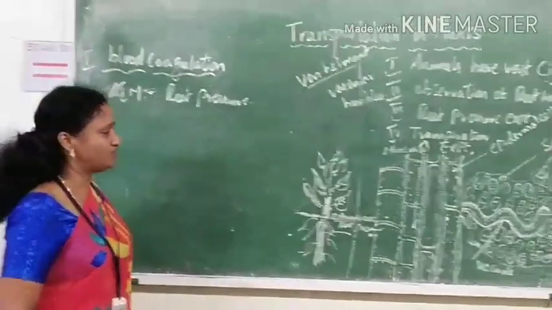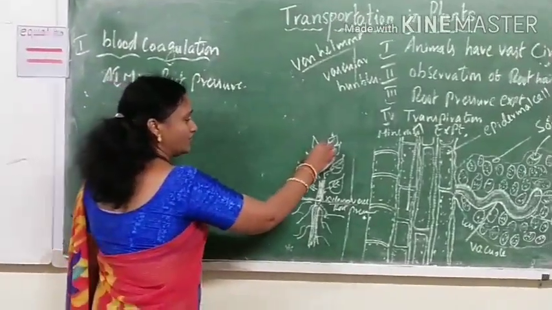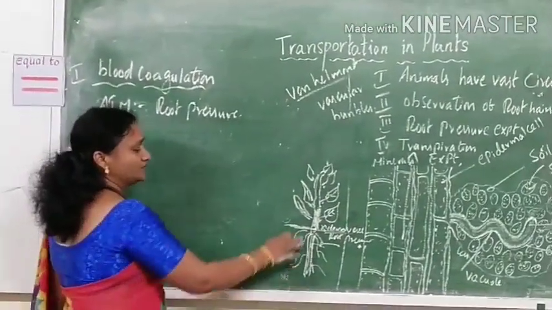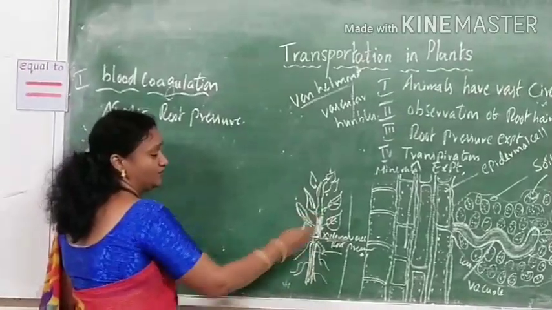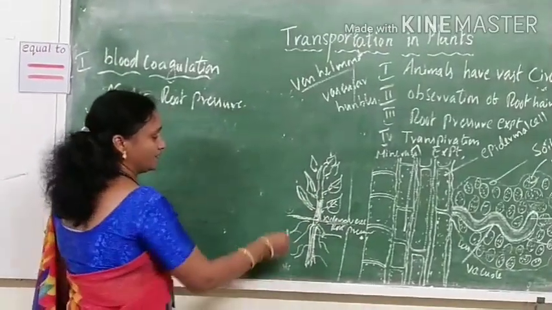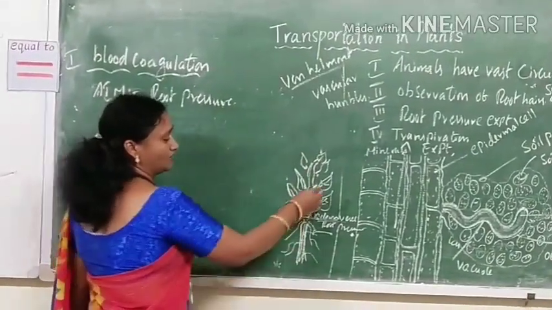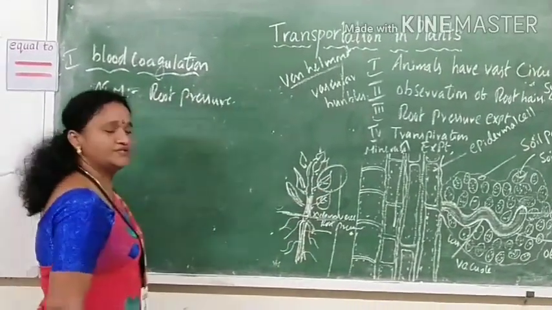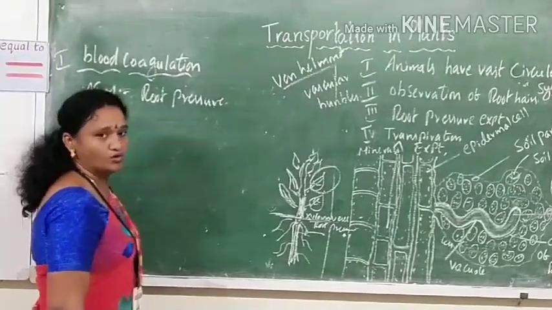Before going to the transpiration process and how it occurs, now a small experiment which you did in the 9th class that we'll be seeing. Here, we will be doing an experiment on transpiration. So take a plant and cover one leaf with the polythene cover. Leave it for the whole night.